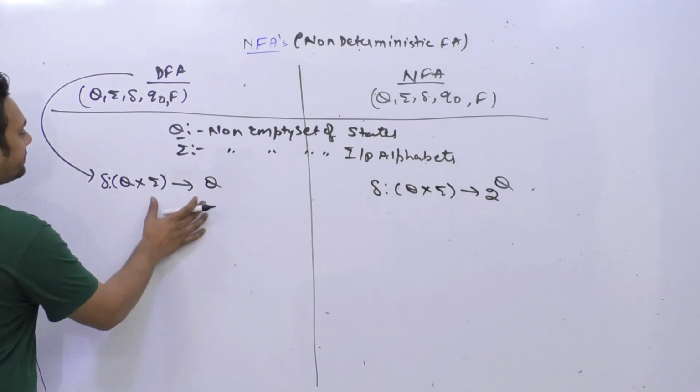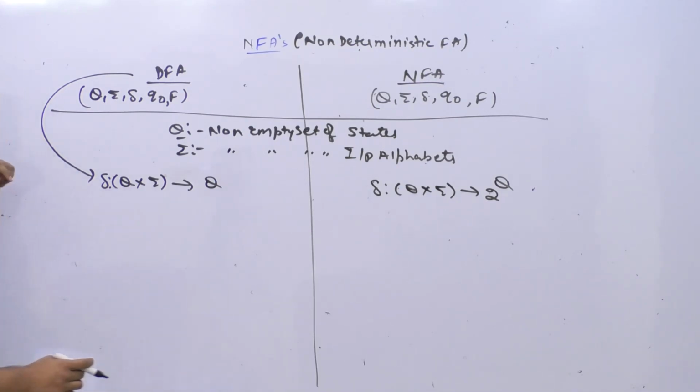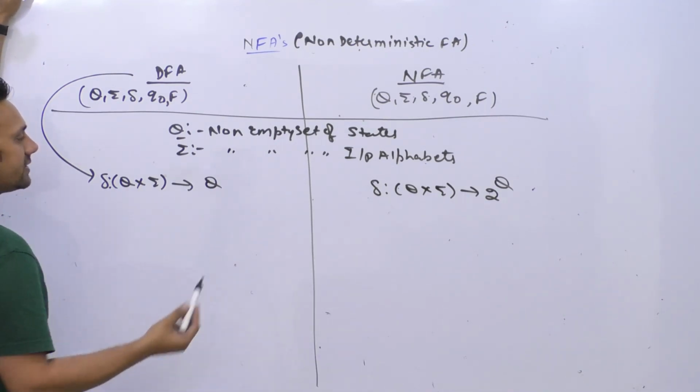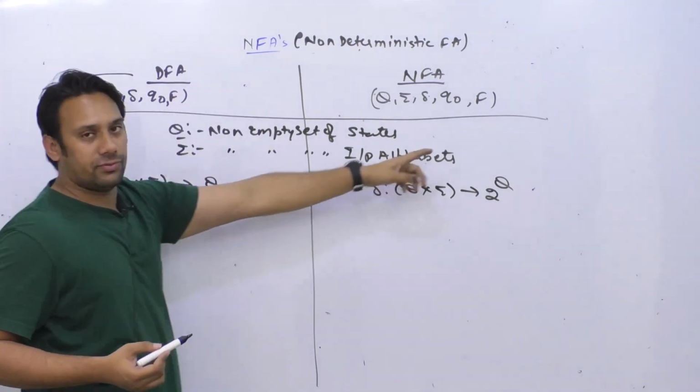Now what this means is that in a DFA, for every symbol we have to give a transition and there will be exactly one transition, while in an NFA we can have more than one transition.